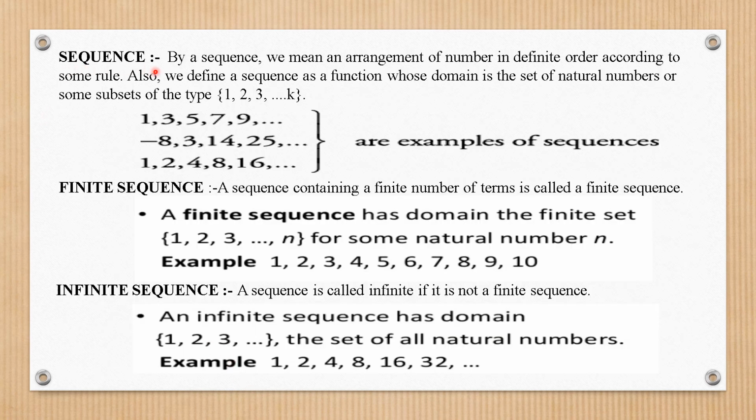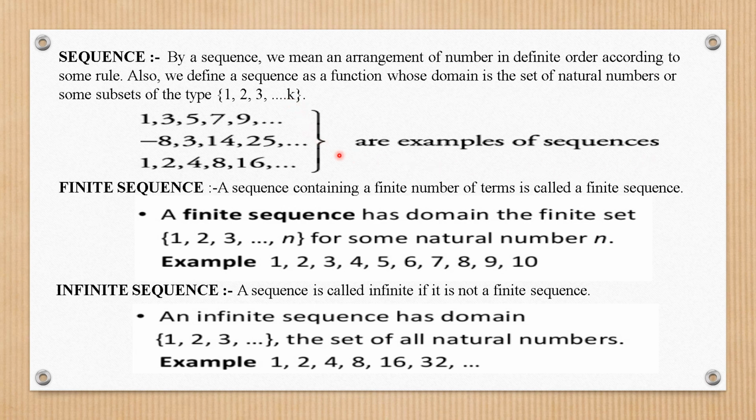By sequence, we mean an arrangement of numbers in definite order according to some rule. This arrangement is made as per some rule. Also we define a sequence as a function whose domain is the set of natural numbers or some subsets of the type 1, 2, 3, and so on up to k.